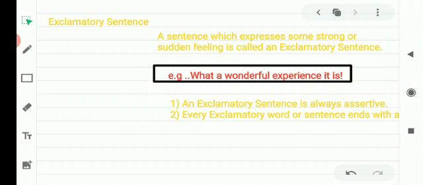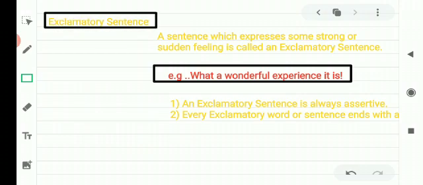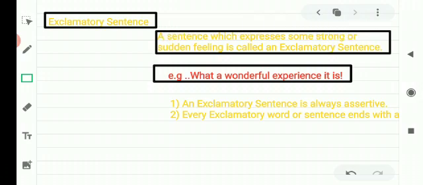So we have seen that what is a sentence? A group of words is a sentence. There is a subject and a predicate in a sentence. We use sentences to convey our feelings and thoughts. We use sentences for communication, and we express our different thoughts and feelings through these sentences.